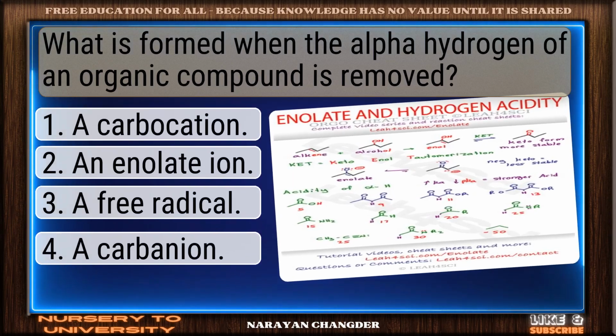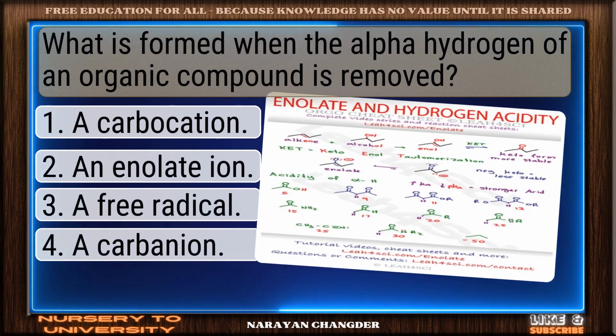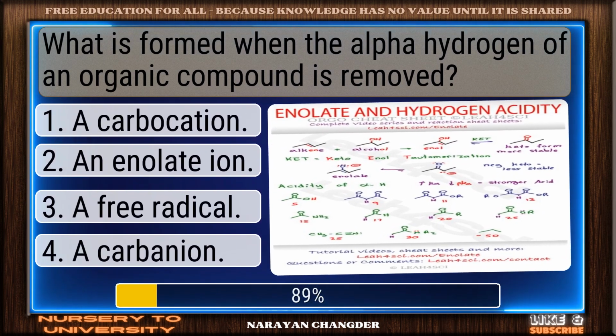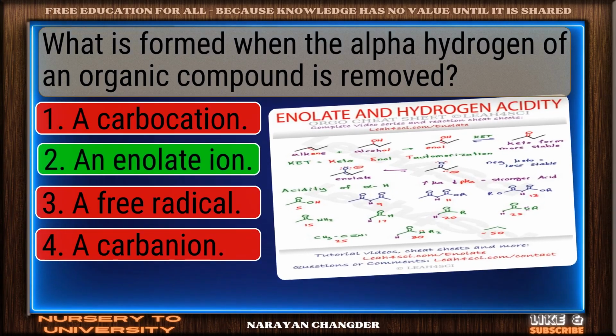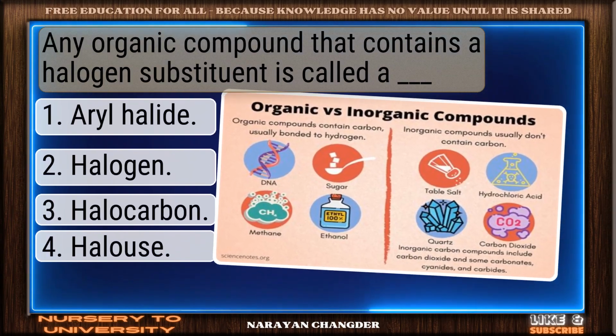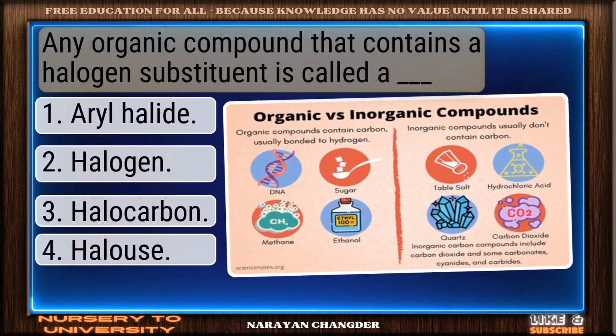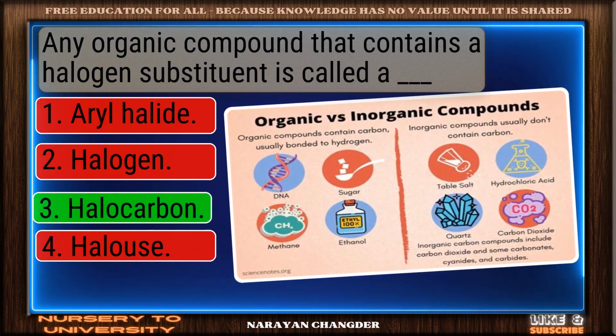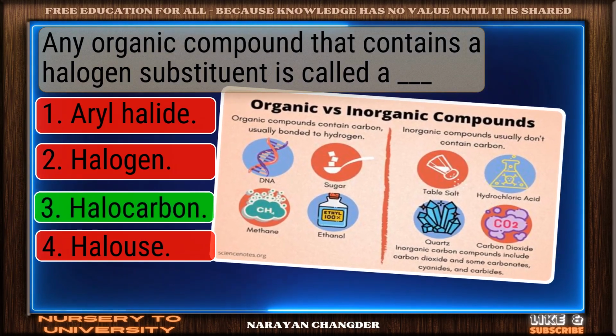What is formed when the alpha hydrogen of an organic compound is removed? Bravo, an n-alkyne is the answer. Any organic compound that contains a halogen substituent is called a dash. You got it. Your choice halocarbon is right.